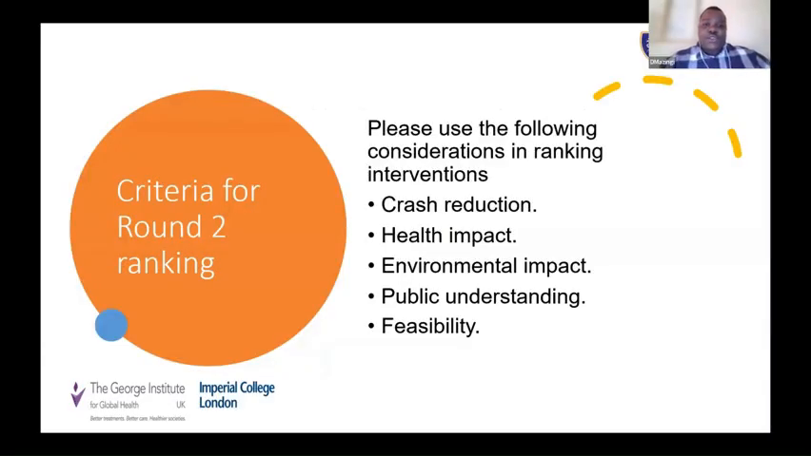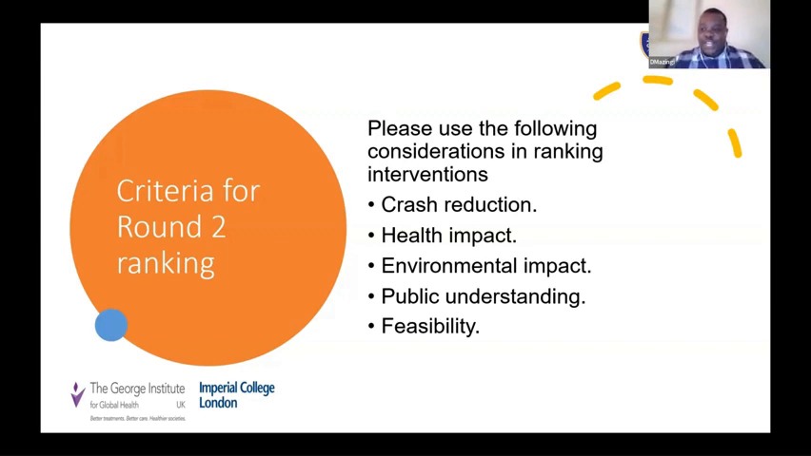So we are going to ask you to rank the indicators that you provided to us in the first round. And we are asking that you use the following criteria when considering how you rank these interventions. So that includes, what is the expected crash reduction from the intervention that we're proposing? That involves, is it evidence-based? And will the treatment deliver the expected crash reduction at that location?